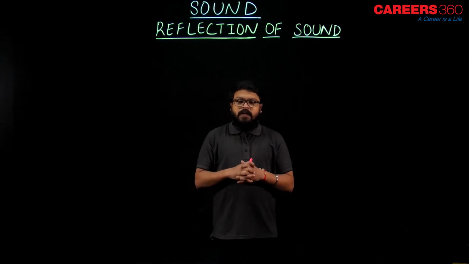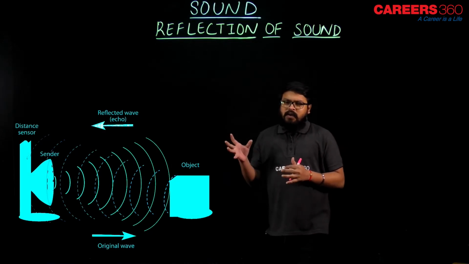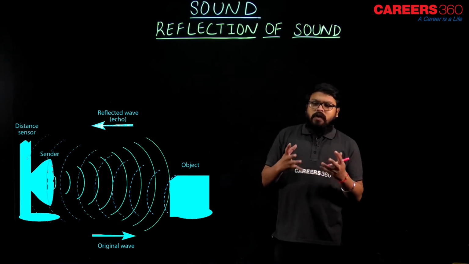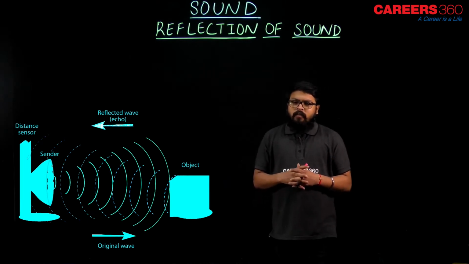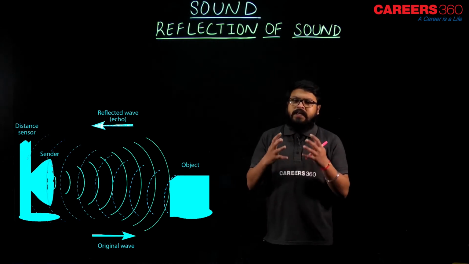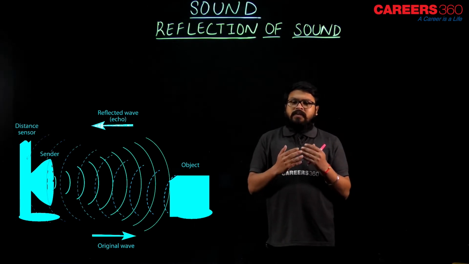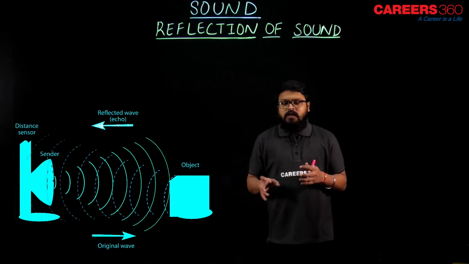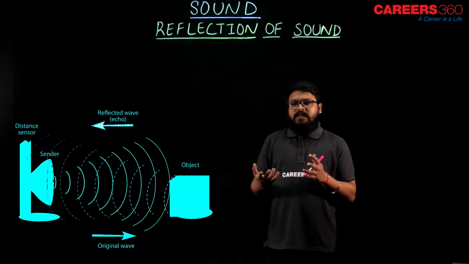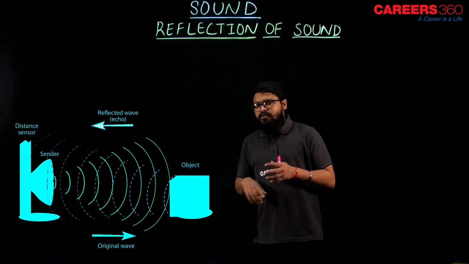So let's see one picture over here, then I hope you will get a better understanding. As you can see, the sound is transmitted, or propagated, from the speaker, which we call a sender. That sender, or the source of the sound, transmits the sound in the air. Now the sound travels. After traveling, if there is an object on its way, which will act as a hindrance, the sound gets reflected back from that object.